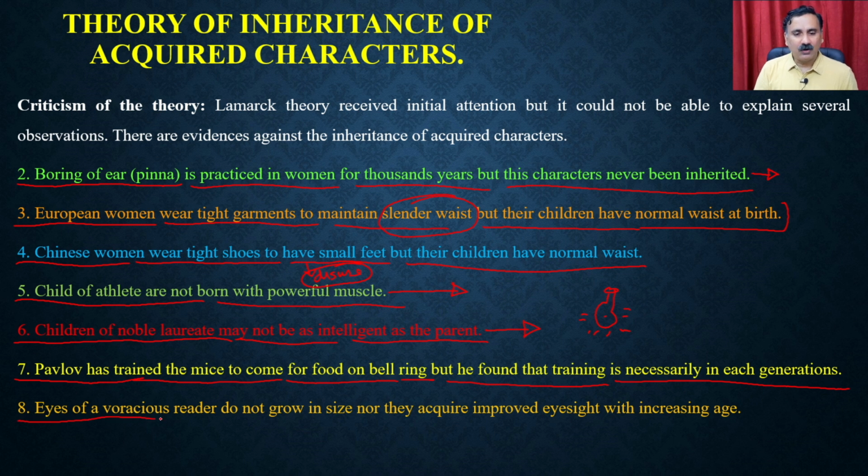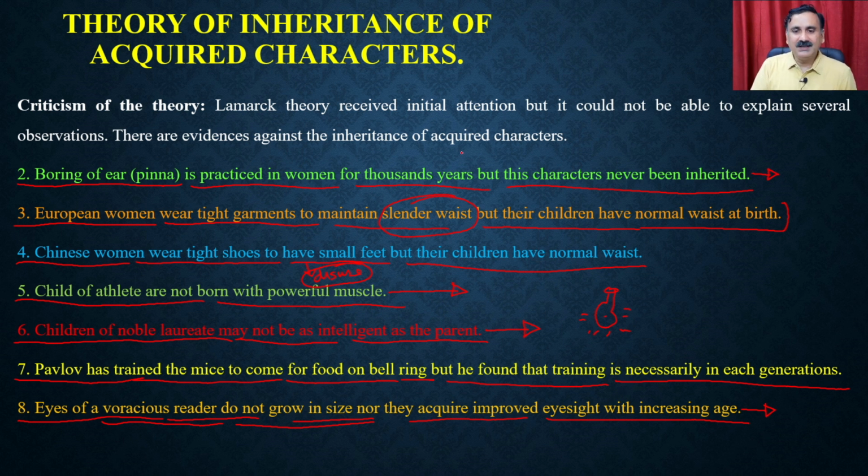Then we have the eyes of voracious readers, which do not grow in size, nor do they acquire improved eyesight with increasing age, right? What Lamarck said was that if you use a particular organ, that organ is going to be more and more efficient, more and more strong, right? But that is not the case, right? Many people are reading novels after novels, or reading novels in the night, but that does not allow their eyesight to improve, or their eyes to grow in size, and that character is also not being transmitted to the new generations.